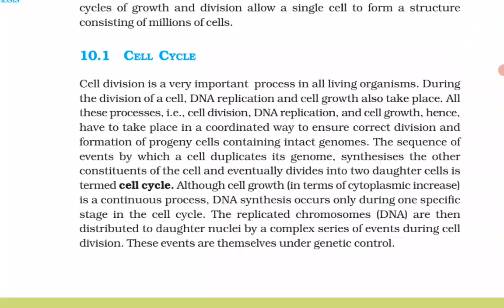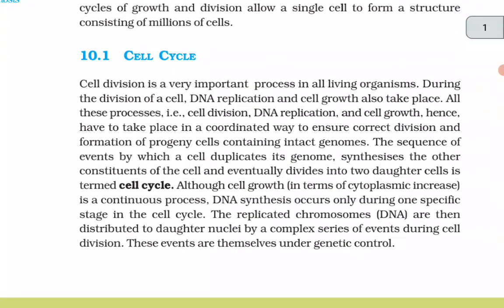10.1 Cell cycle. Cell division is a very important process in all living organisms. During the cell division of a cell, DNA replication and cell growth also take place. All these processes, that is cell division, DNA replication and cell growth, have to take place in a coordinated way to ensure correct division and formation of progeny cells containing intact genomes.